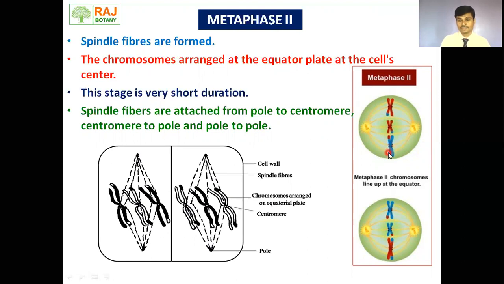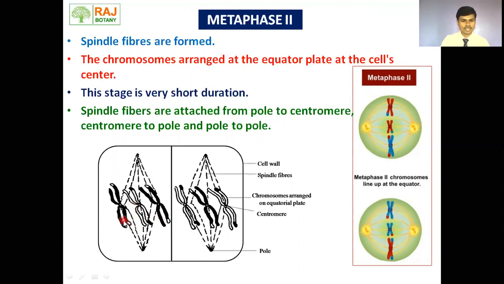Where did it come from? It came from the prophase first, pachytene stage, which means genetic material exchange takes place during the pachytene stage. So here we can see the segments. Here we can see the segments that are attached on the chromosomes.